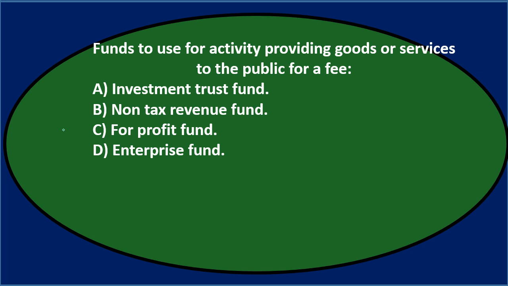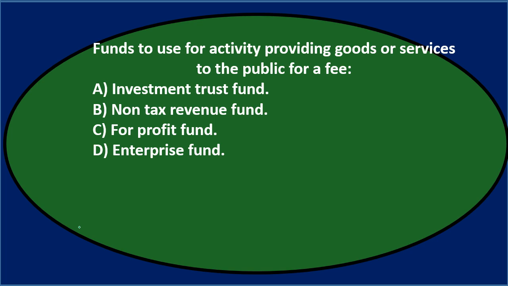Notice what's happening. We're giving it to the public and we're collecting a fee for it. That sounds like a business. So that's going to be in the proprietary type funds. We have the governmental funds, the proprietary funds, and the fiduciary funds. So this sounds like it's in the proprietary fund group.